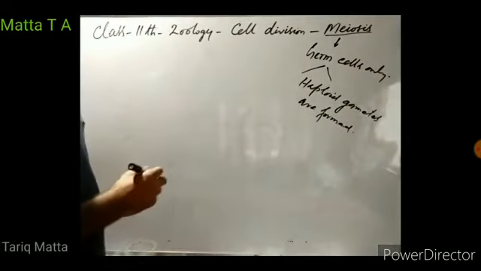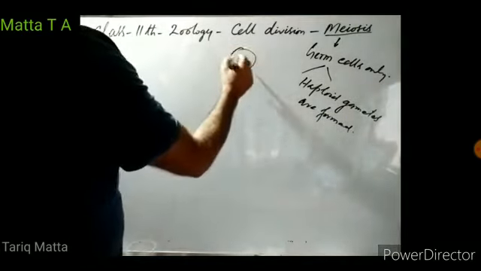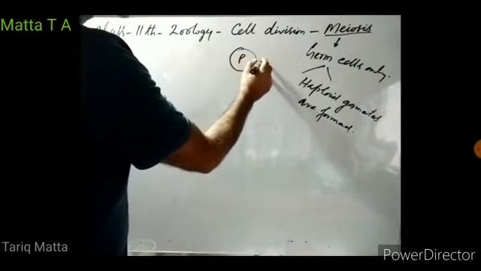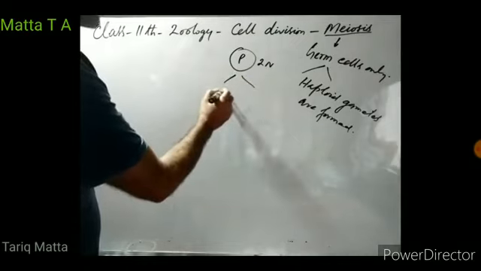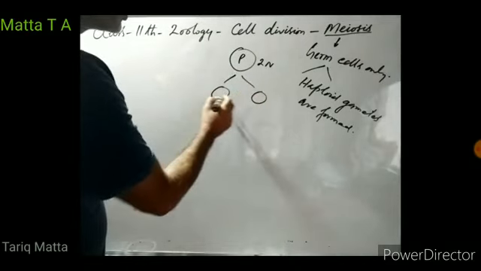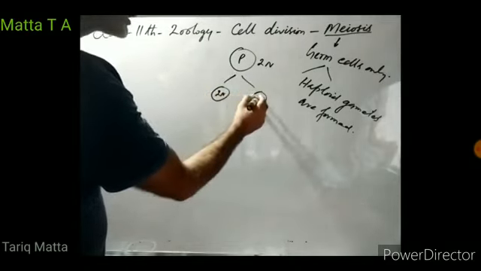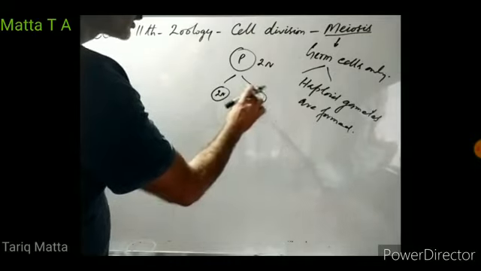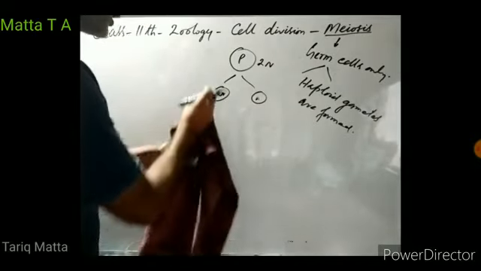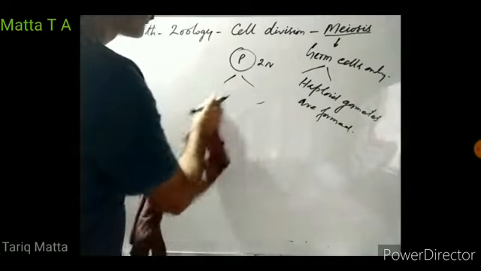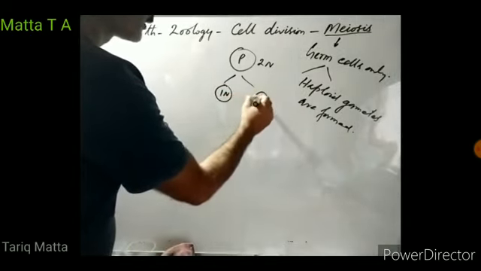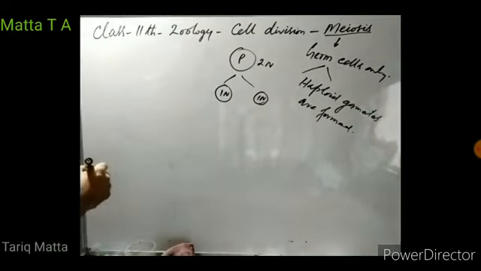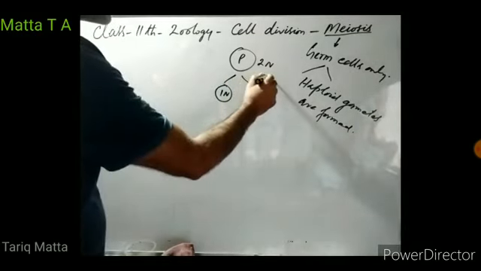Or we can say in meiosis, a parent cell which was diploid divides first into two haploid daughter cells by meiosis first.